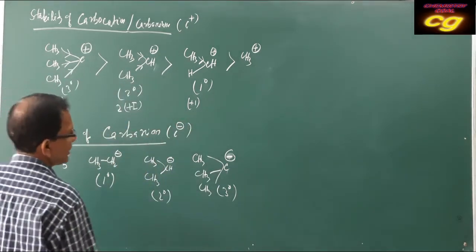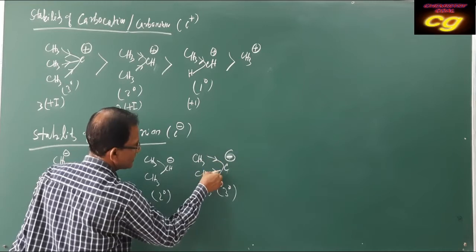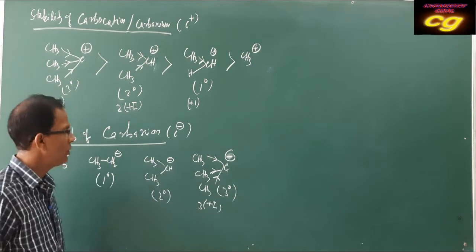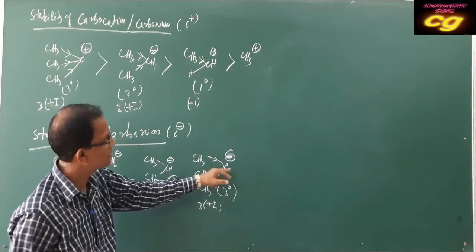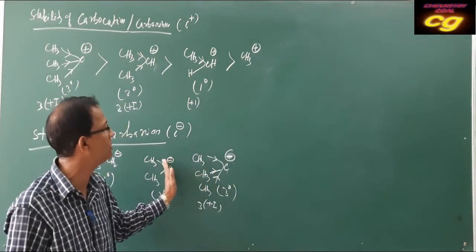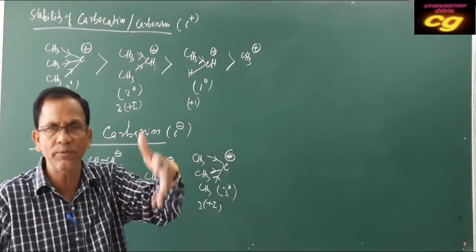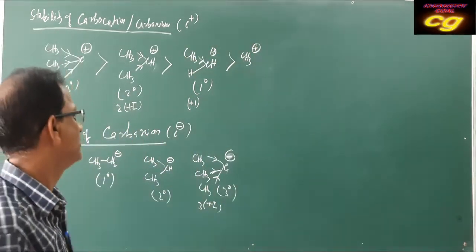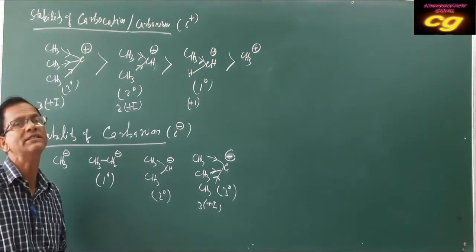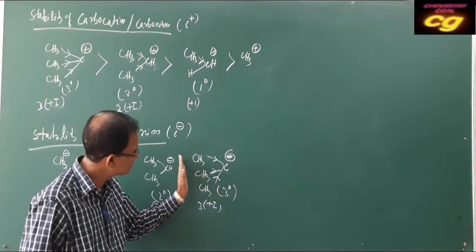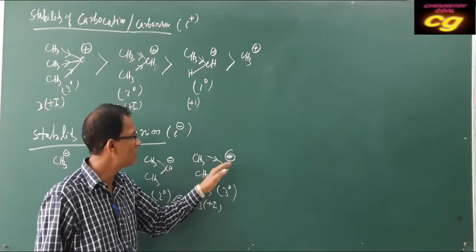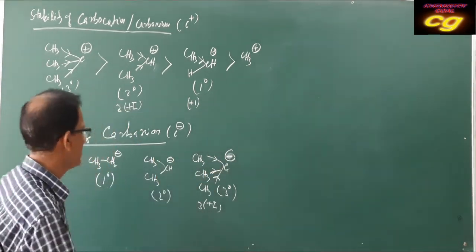But if you see the tertiary case, the methyl groups have plus I effect, so 3 plus I effect. They are supplying electrons towards carbon. Carbon already has negative charge, and again electrons are shifting towards carbon, which means the negative charge on the carbon is increasing. That's why the stability decreases, because every atom has a tendency to decrease its charge. As negative charge is increasing instead of decreasing, stability is least.